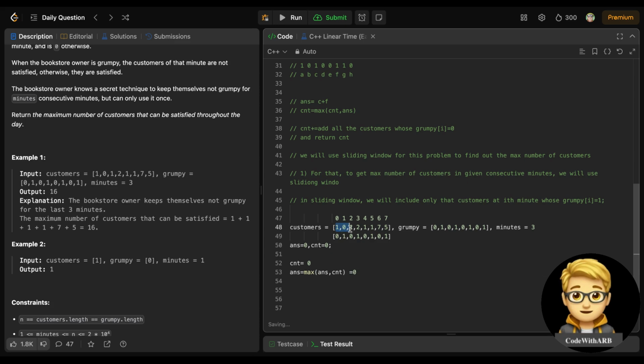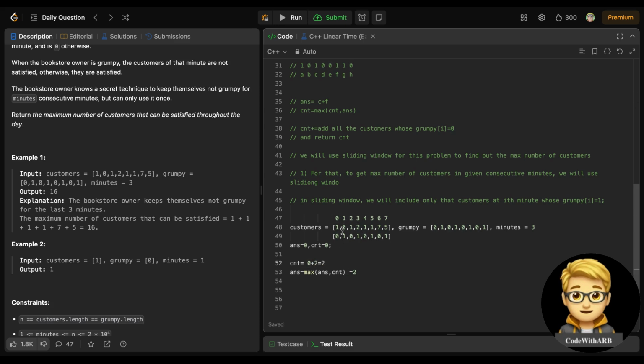Now I need to shift this window till 3. So when I want to include this 3, I need to delete this one because the length is fixed, 0, 1. This is the length 3. So we will delete it only when this grumpy value is 1, but it is 0. So we don't need to check. We don't need to delete anything. But for this to be added to my cnt count, it needs to be grumpy 1. So it is 1, right? So I need to add it. If I add it, that becomes 2, and the answer will be 2, right?